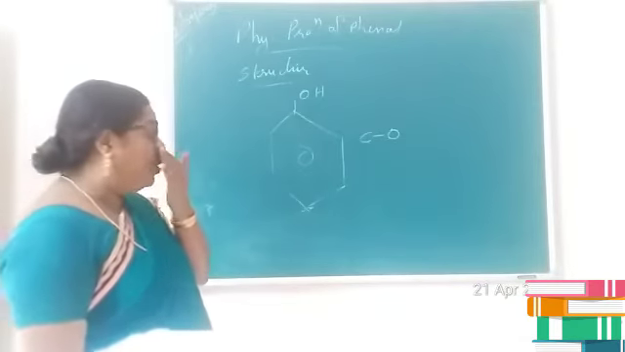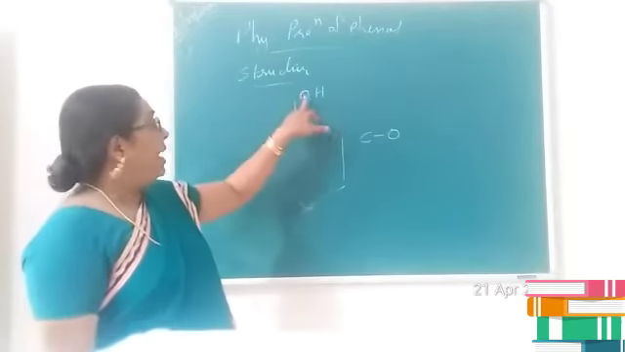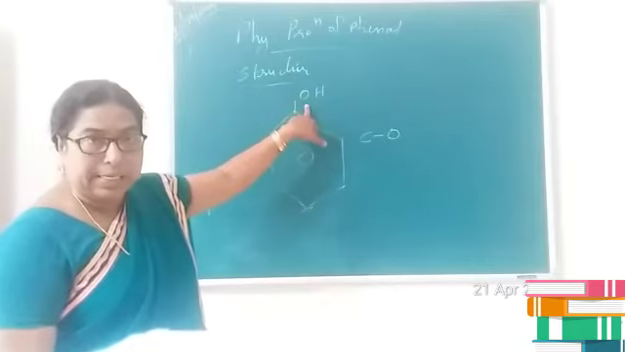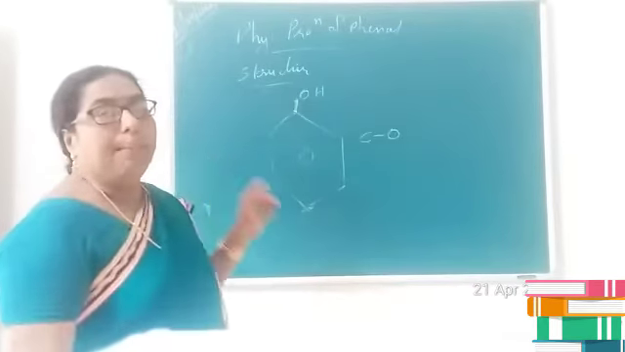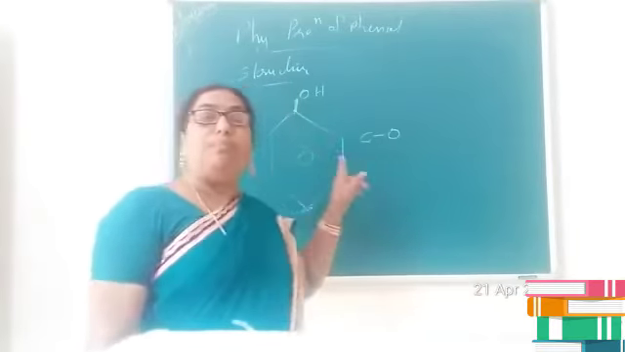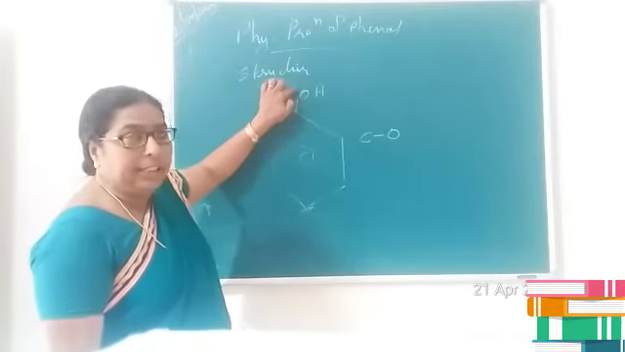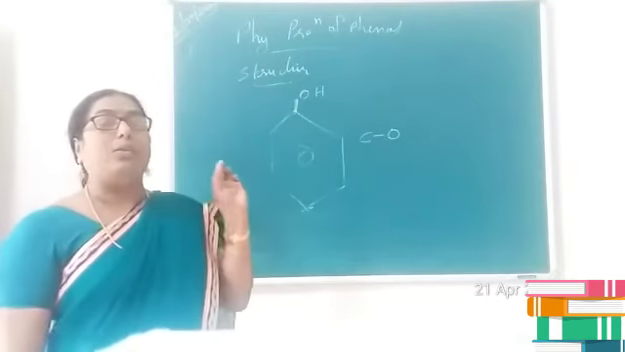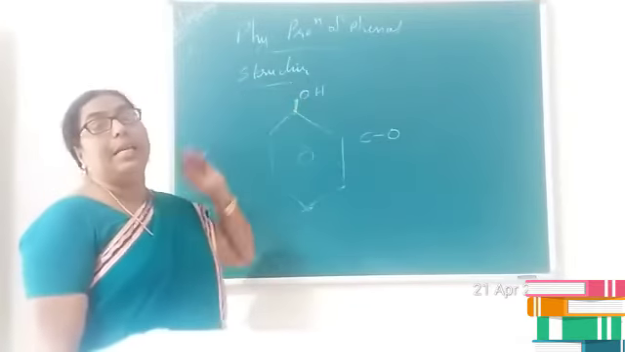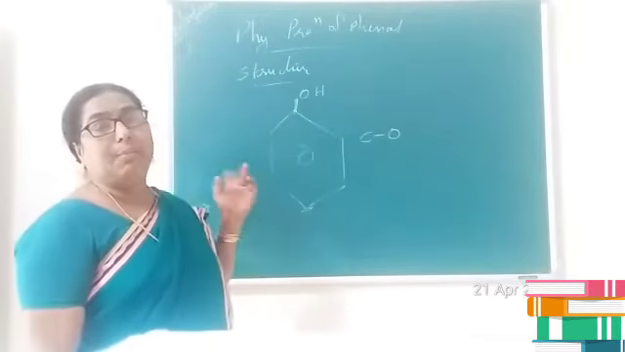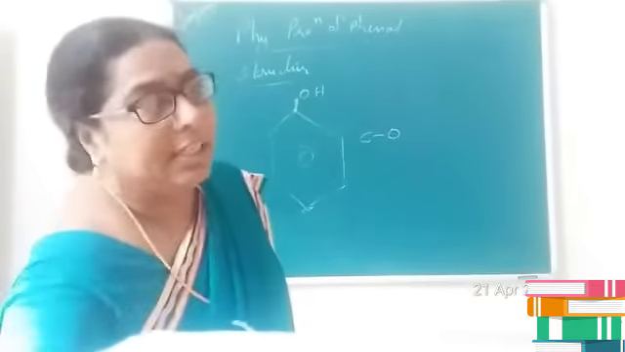Why is it so? It is because of its partial double bond nature on account of conjugation with the unshared electron pairs of oxygen. Is it clear? The C-O bond length is smaller in phenol compared to methanol because of this partial double bond nature. In addition, the OH group is attached to the sp2 hybridized carbon of the benzene ring. That is why the C-O bond in phenol is slightly smaller.